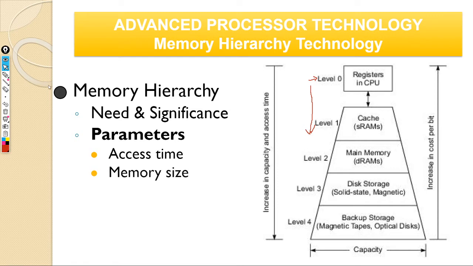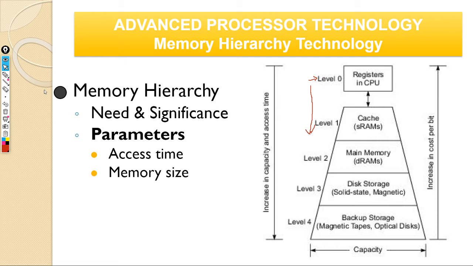Next one is memory size. Again, because of cost, the closer you get to the processor, closer you are to the CPU, the size also is going to become smaller. We don't have the technology to support a huge memory that is fast.